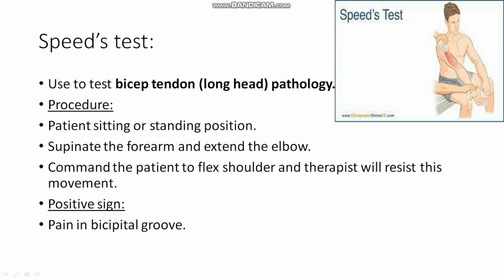So the next test is the Speed's test, which is used to test bicep tendon pathology, especially the long head. Why the long head? Because only the long head of the bicep passes through the subacromial space. To perform this test, ask the patient to fully supinate his forearm and fully extend his elbow, and then command the patient to flex his shoulder while the therapist resists his movement. If the patient complains of pain in the bicipital groove, it means the Speed's test is positive